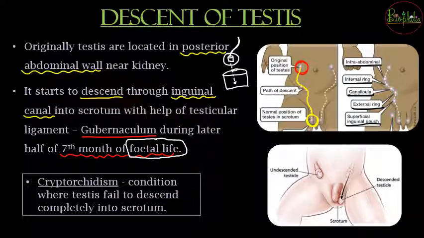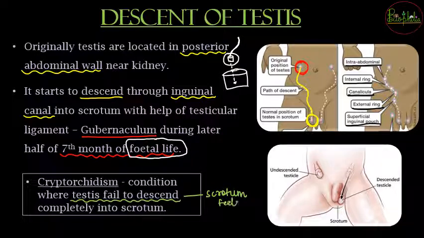Cryptorchism is nothing but a condition wherein the testis is going to fail to descend. So वो जो scrotum में दिखनी चाहिए after the birth, it will not be found in the scrotum. The scrotum will be empty. So when the doctors, after the birth of the child, वो scrotum को अगर feel करेंगे, so scrotum feels empty, उनको कोई hard substance feel नहीं होगा, and that they can understand कि scrotum में कोई hard feeling नहीं है. That means the testis failed to descend.